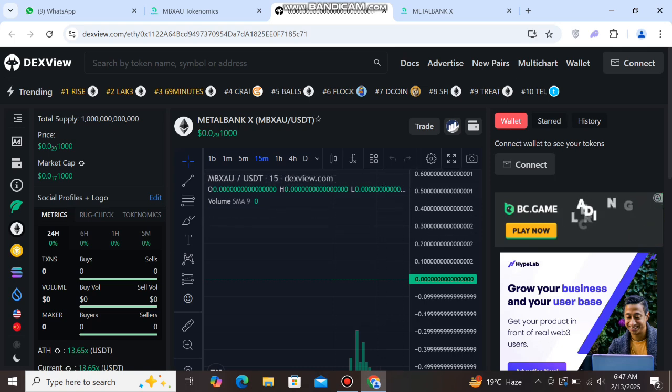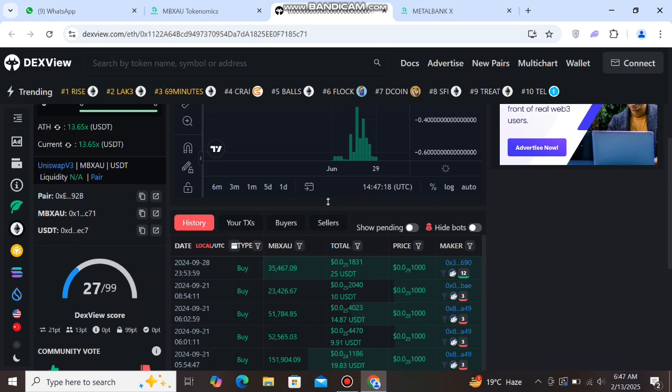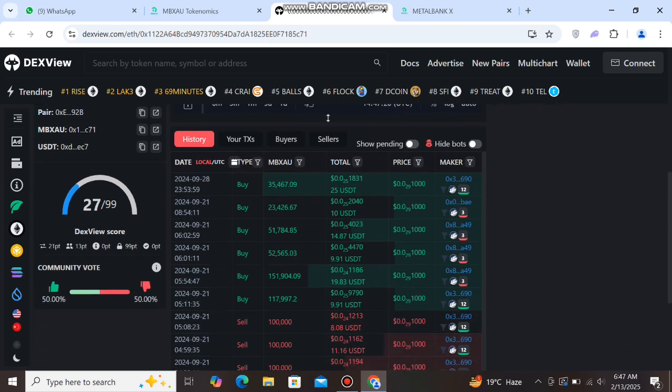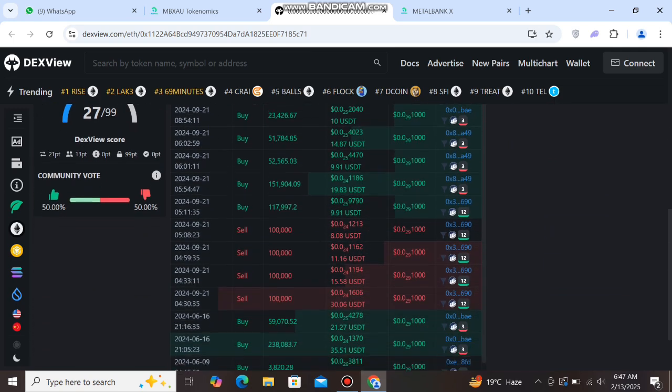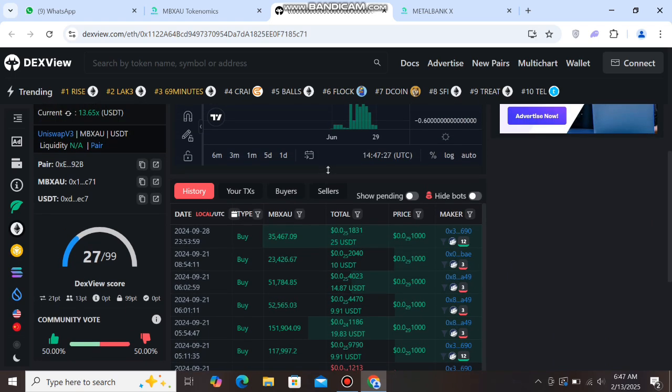the MBXAU price chart. You can see the price going up and down. You can get huge profit now. So first of all, you can connect your wallet. Then you can start trading now. You can check here all the history about this project, MBXAU buyers, sellers, retail. You can check here. And next, guys, we go back to the home page.